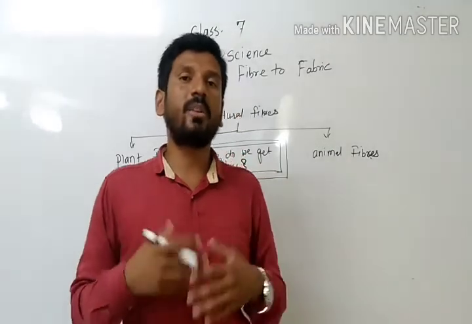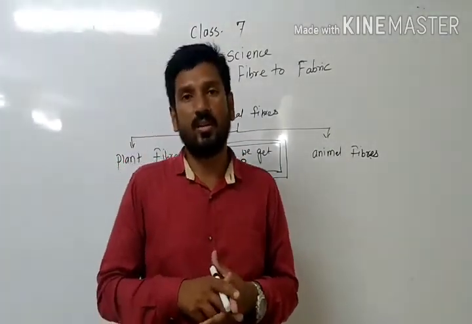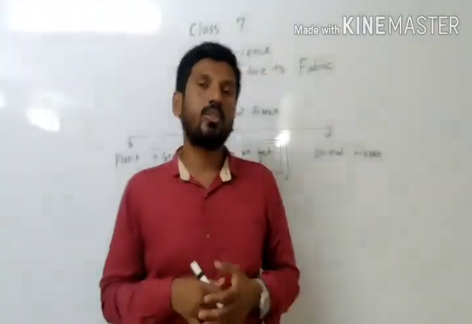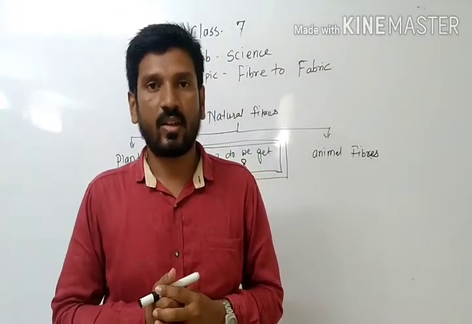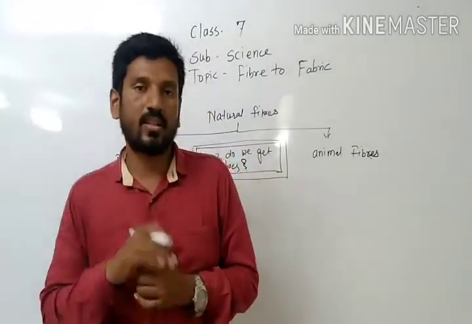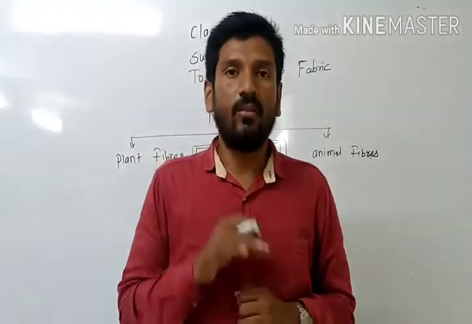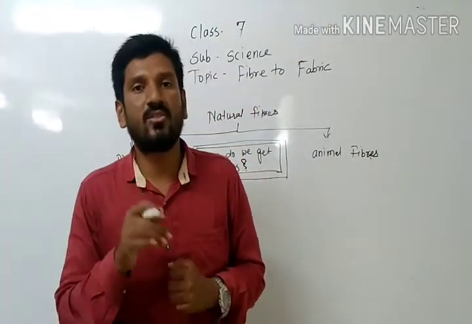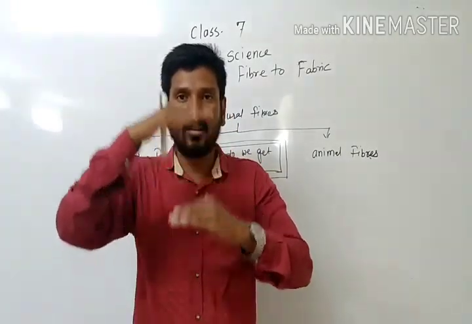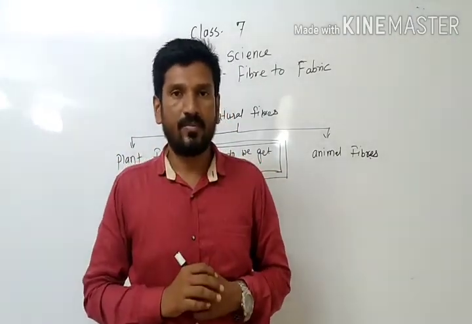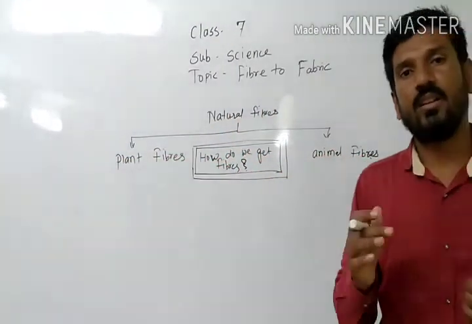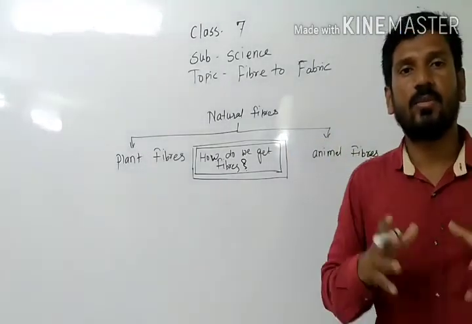Now how do we obtain jute from the jute plant? There is a certain process. Firstly, farmers sow the jute seeds. When the plants grow, they reach a certain stage when they start flowering. At the flowering stage, the farmer cuts the stem of that plant and keeps it in the water for rotting, for about 10 to 15 days.